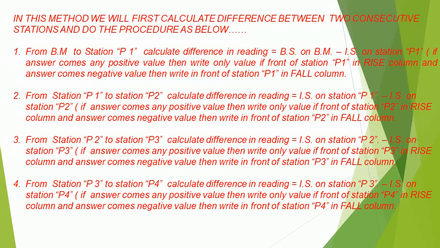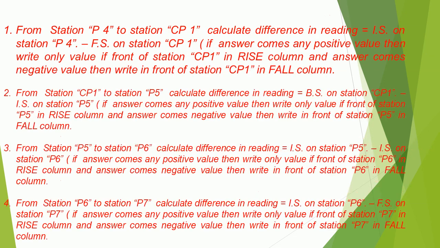If in front of station P3 in the rise column, and the answer comes a negative value, then write in front of station P3 in the fall column. From station P3 to station P4, calculate the difference in reading equals IS on station P3 minus IS on station P4. If the answer comes any positive value, then write only the value in front of station P4 in the rise column, and if the answer comes a negative value, then write in front of station P4 in the fall column.